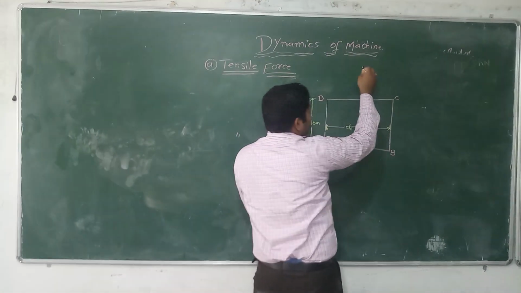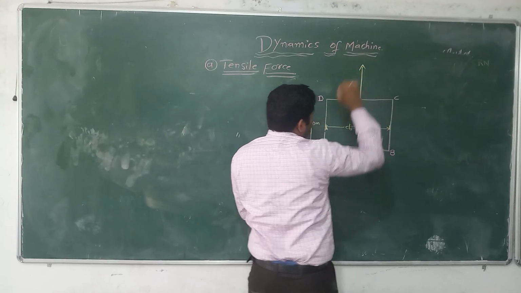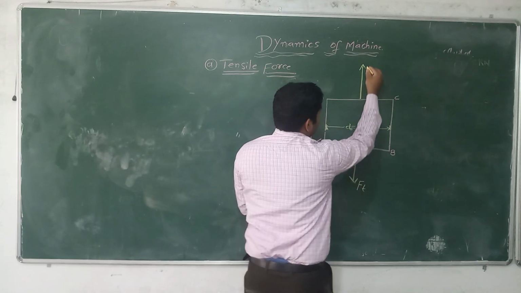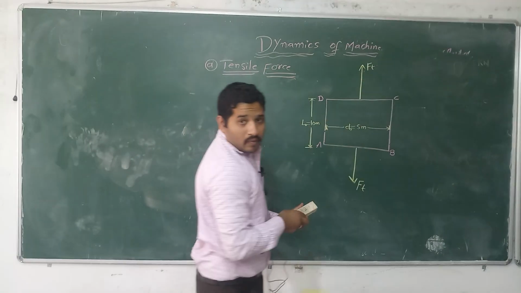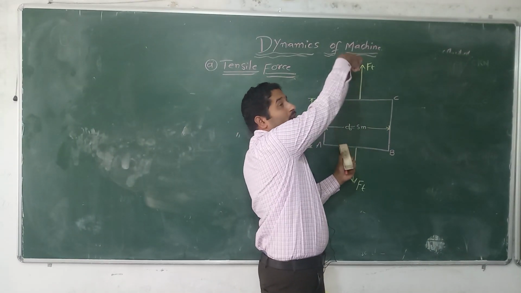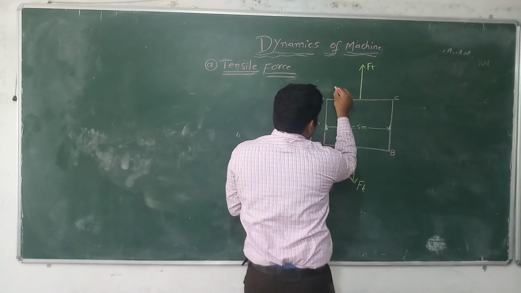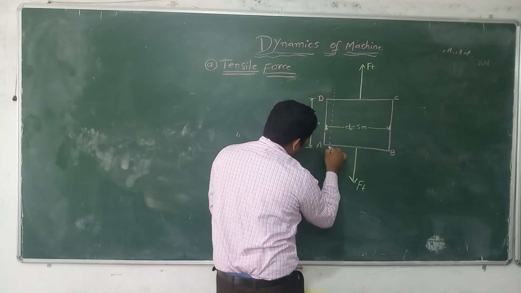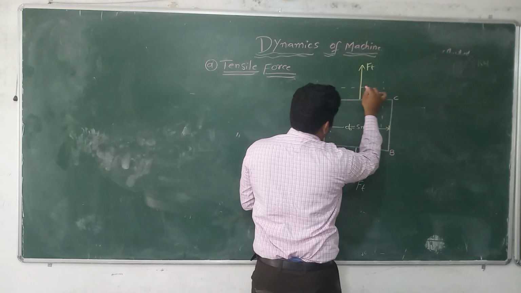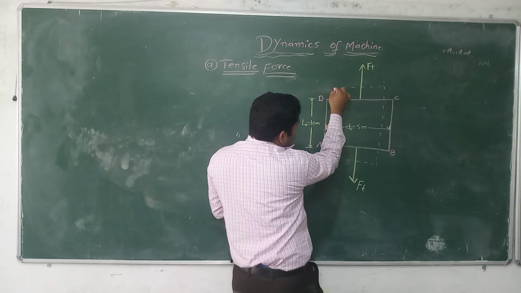If we apply tensile force on any machine component, with tensile force acting on the bar, then what happens? The length of the bar will elongate, the length of the bar will increase. So how much does it increase? See over here in the figure, this length increases from here to here.